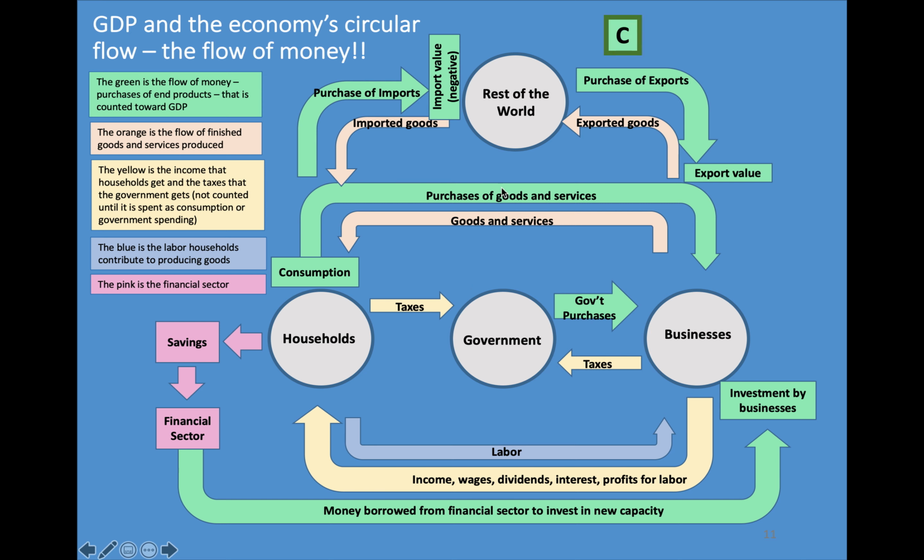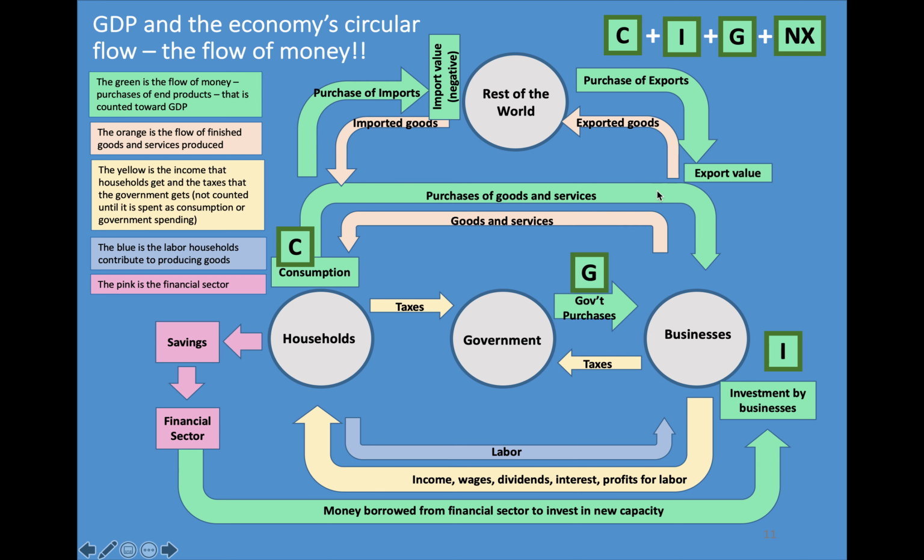So again, C, that's consumption by households buying things produced by businesses, and sometimes produced elsewhere, which has to be removed. Investment by businesses: they borrow money, but it's only counted as GDP when they actually spend it on new factories and machines and things like that. Government purchases of goods and services: they take in taxes from businesses and households, but that doesn't count as GDP until they actually purchase goods and services from businesses. And that's G.